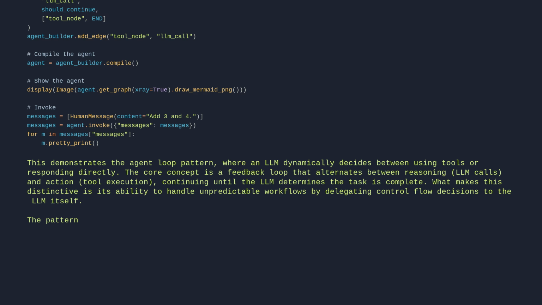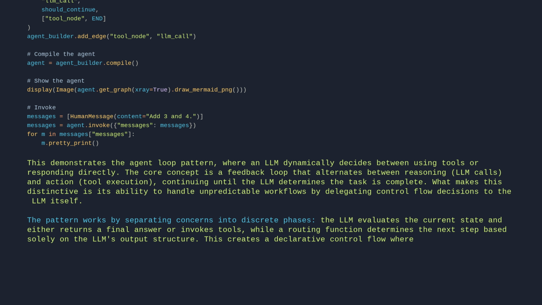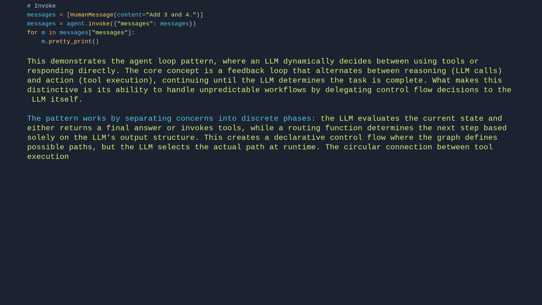The pattern works by separating concerns into discrete phases. The LLM evaluates the current state and either returns a final answer or invokes tools, while a routing function determines the next step based solely on the LLM's output structure. This creates a declarative control flow where the graph defines possible paths, but the LLM selects the actual path at runtime. The circular connection between tool execution and LLM reasoning forms a persistent loop that only terminates when the LLM